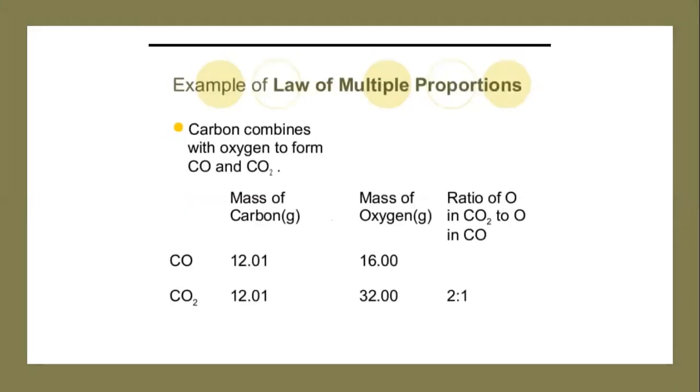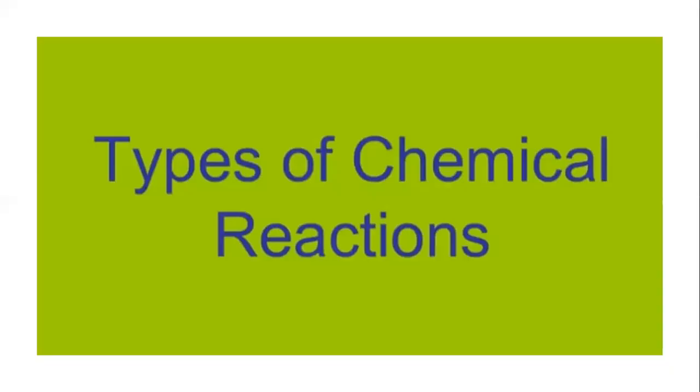For example, carbon forms two stable compounds with oxygen, namely carbon monoxide and carbon dioxide. The different masses of oxygen, 16 and 32, which combine with the fixed mass of carbon, 12 gram, are in the ratio of 16:32, that is 1:2, which is a simple whole number ratio and obeys the law of multiple proportion.